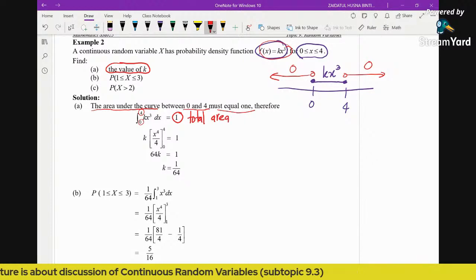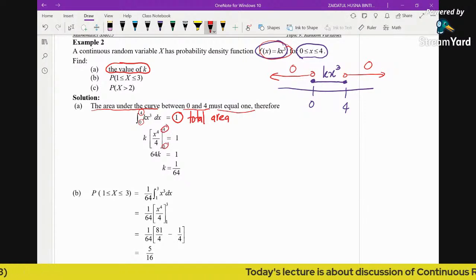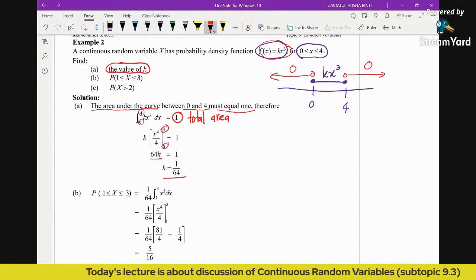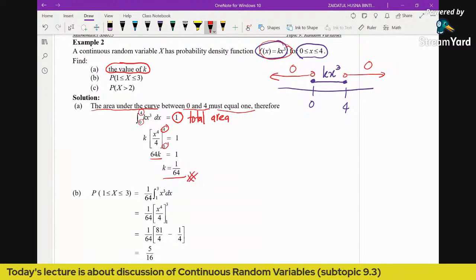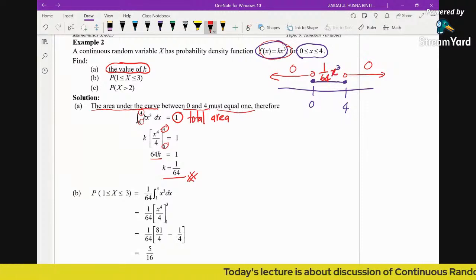Okay, so now you can just bring the k out because k is simply a scalar. So you integrate x cubed, you will get x power 4 divided by 4, and then you substitute the limits 4 and 0. So you will get 64k equals 1, then k is 1 over 64. Okay, then after we get the value of k, we can substitute back into the function. So this one, kx cubed, will become 1 over 64 x cubed.